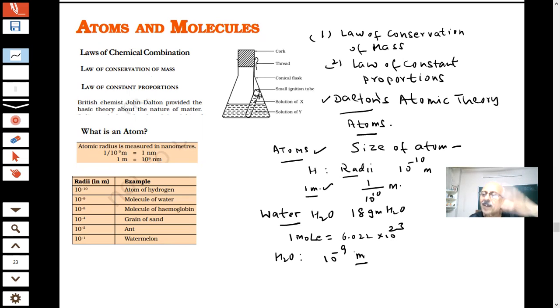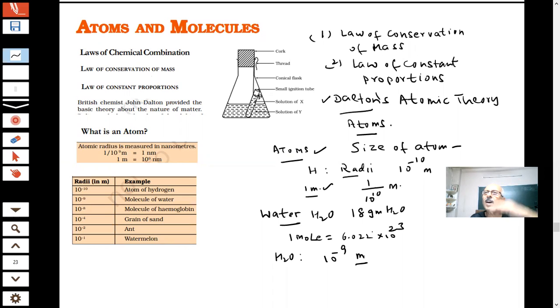When you are filling a bucket full of water for taking a bath, you know how many molecules you have? You have millions and millions of water molecules. It's a collection of a large number of water molecules. You understood what I said? One molecule is very small.